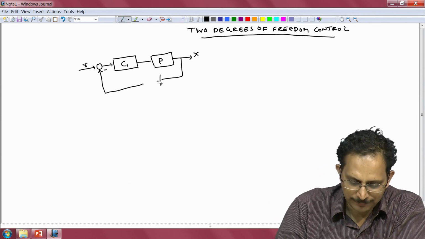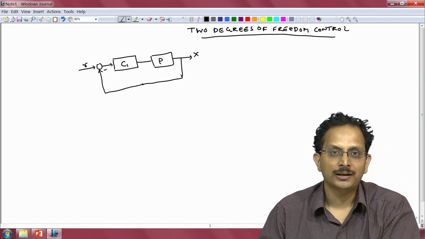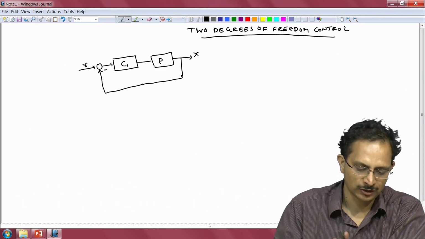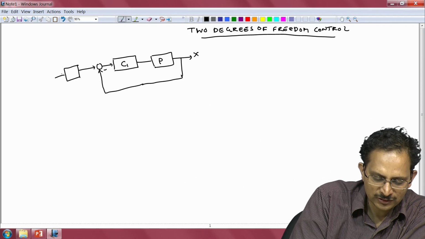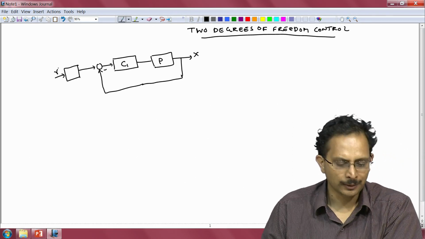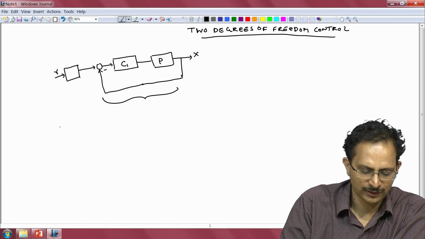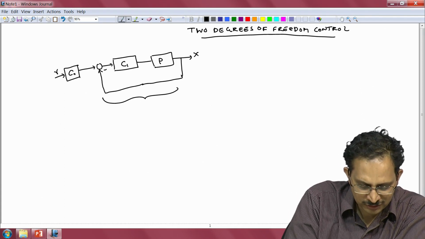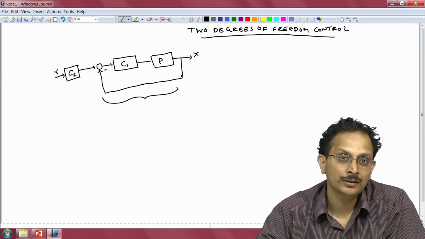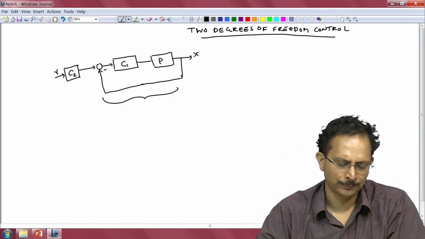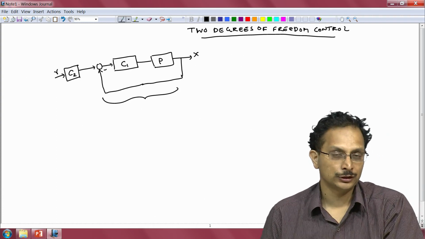One other possibility I shall draw now. In the feedback path, let us say we choose not to insert this controller, but instead we insert it between the feedback system, namely this part here, and the reference R. So let us say this is the location where we insert our second controller C2. So this is one other configuration that is possible. In fact, people have looked at other configurations, far more clever configurations also.